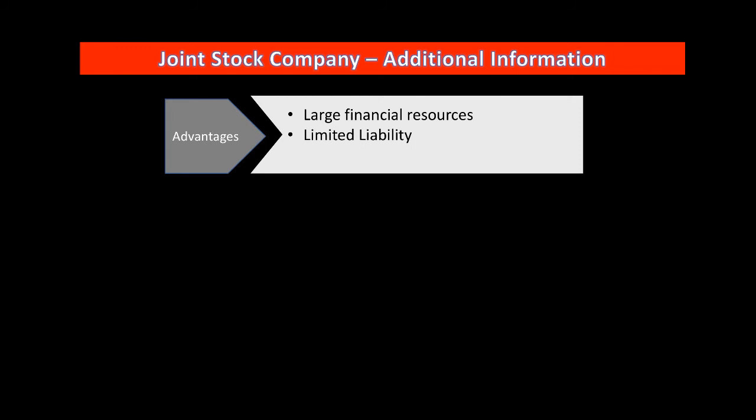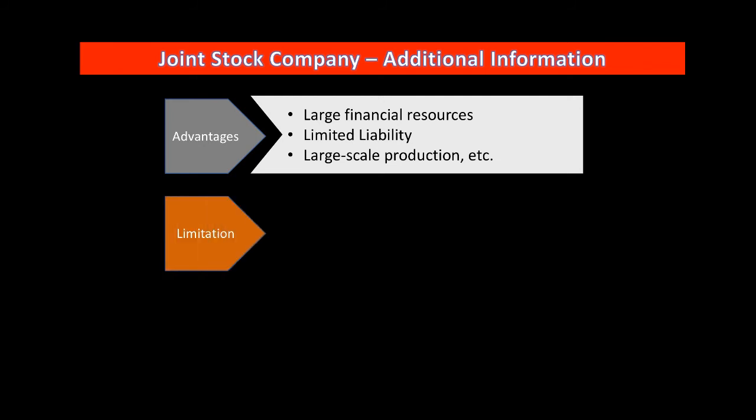Okay, the last point is large scale production. Of course, this is another advantage of a joint stock company, that it can produce any number, any amount, isn't it? The next one is limitation.